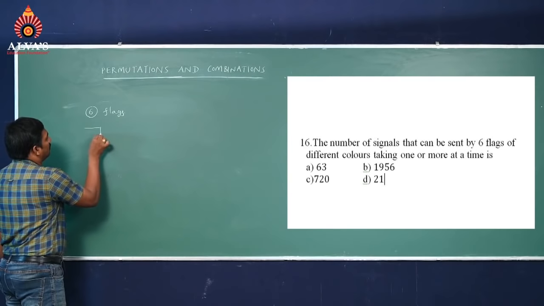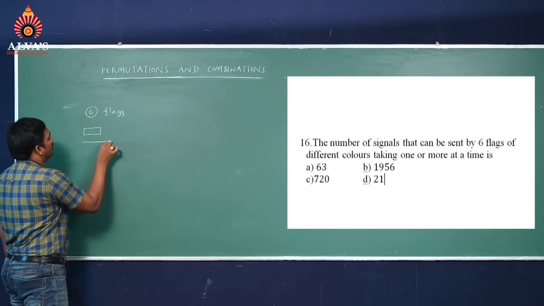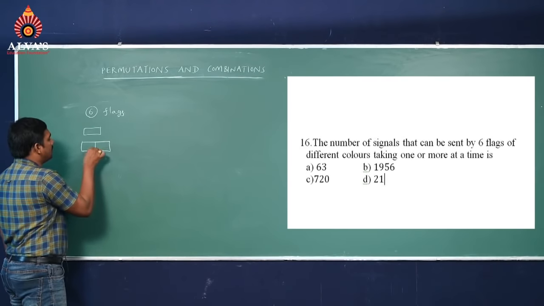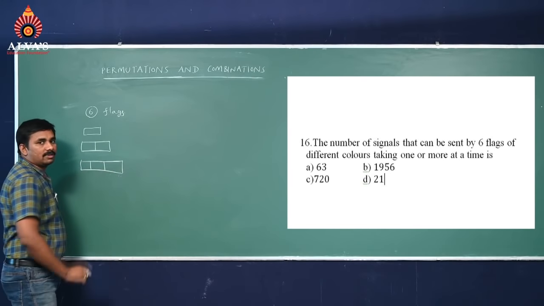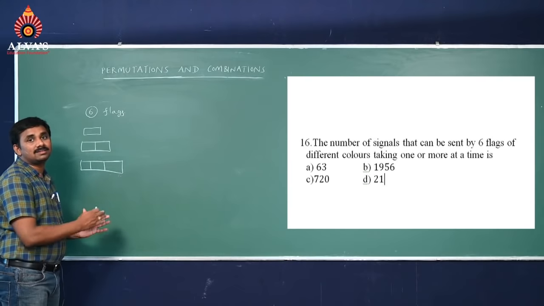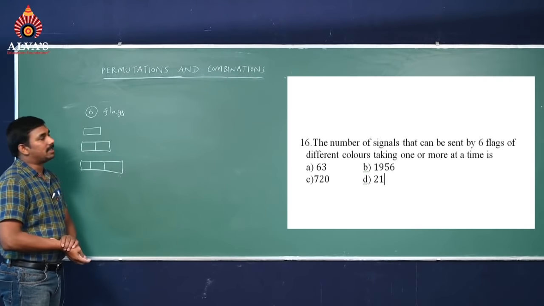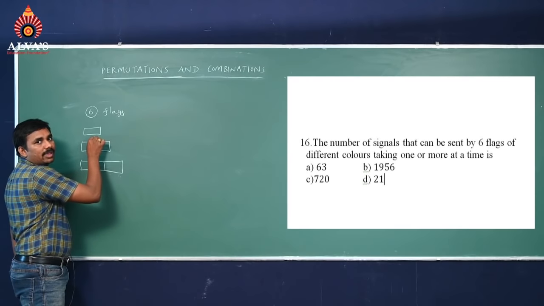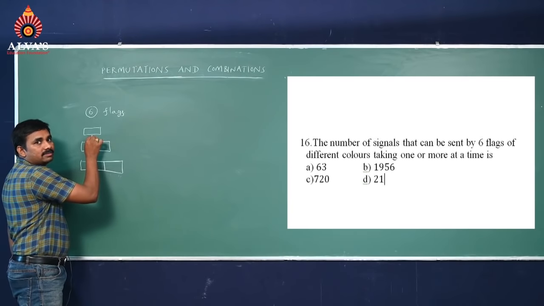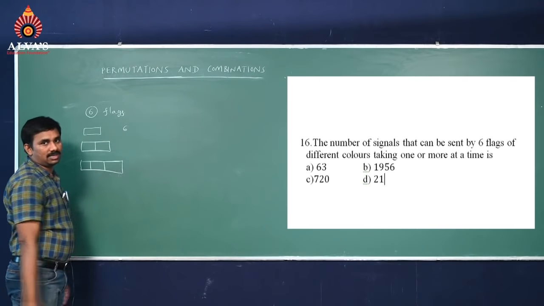Suppose 1 color signal and 2 color signals and 3 color signals, like this we can take till 6 color signals. That means 1 color signal means how many possible flags we can send a signal with? Single color means 6 possibilities.